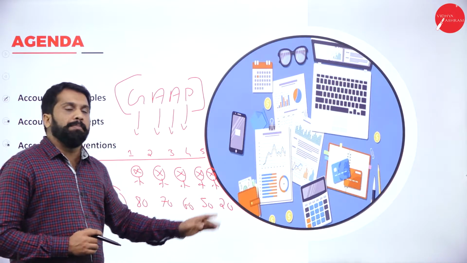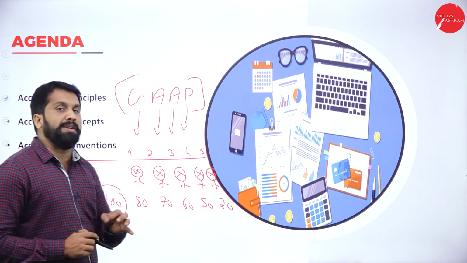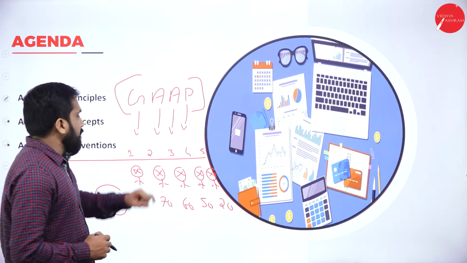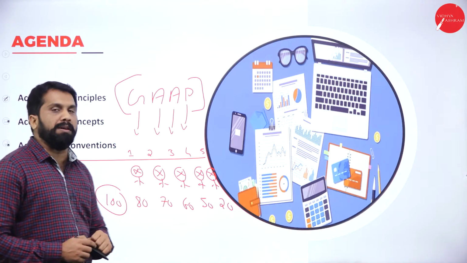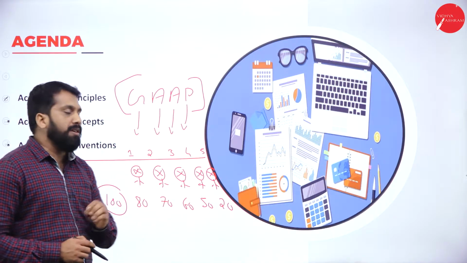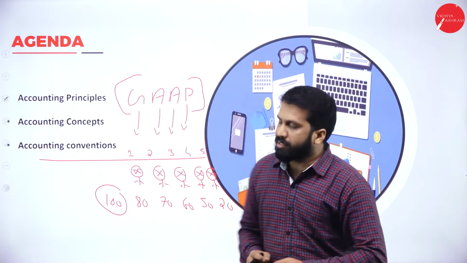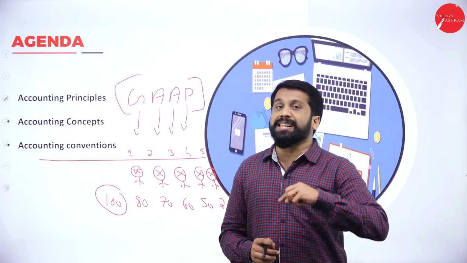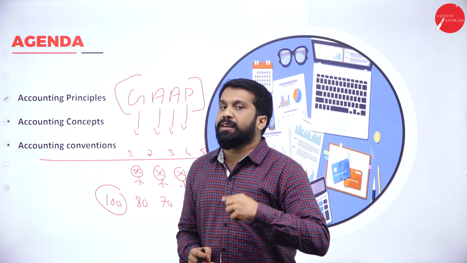Why? Because maybe the fifth chapter is a difficult one. The first chapter may be easy. Or your fourth chapter may be difficult, and your third chapter might be easy. So you cannot compare all 5 students. Why? Because all have written different papers. All have written different topics.